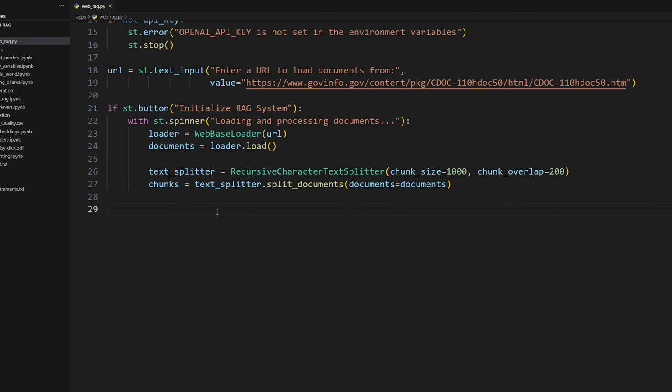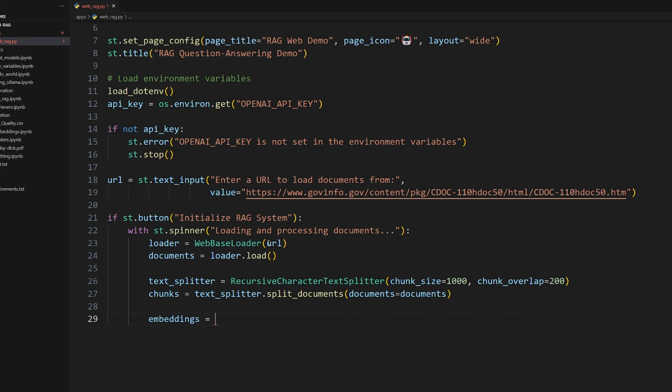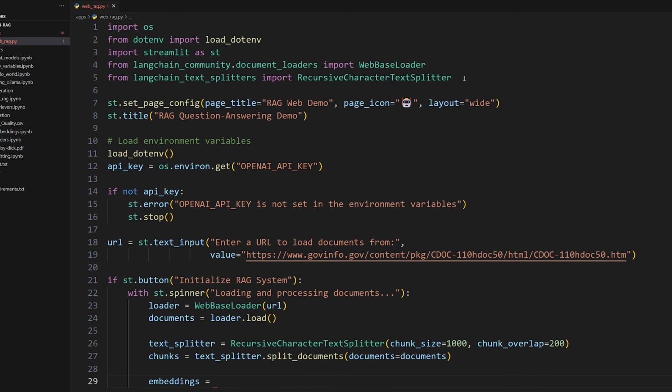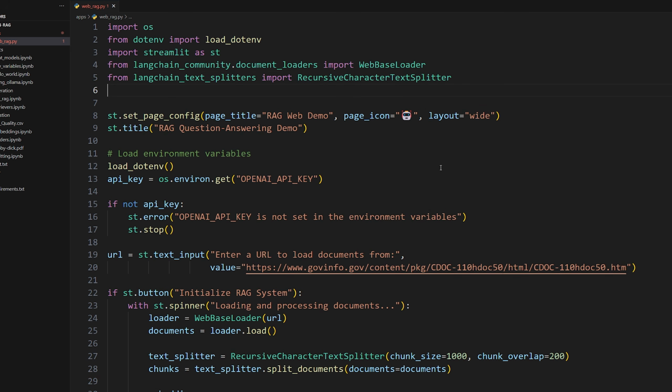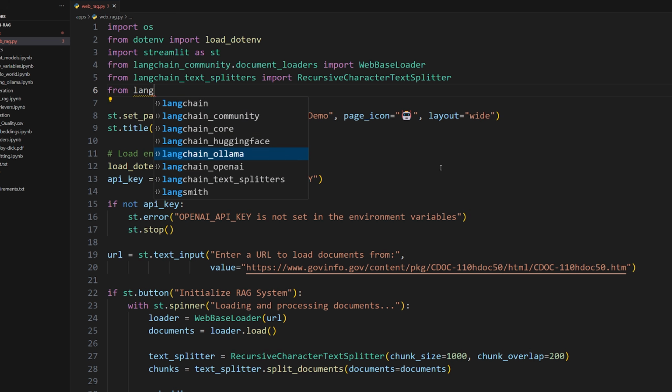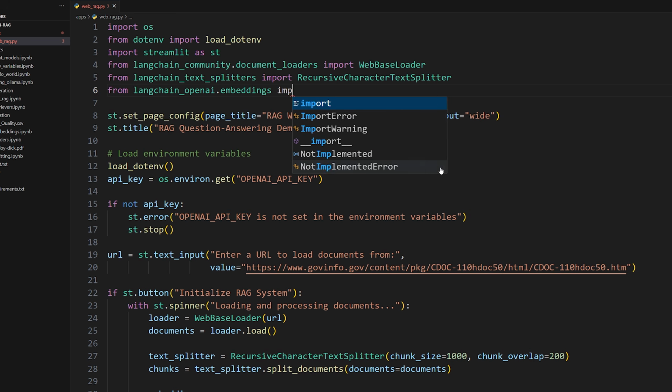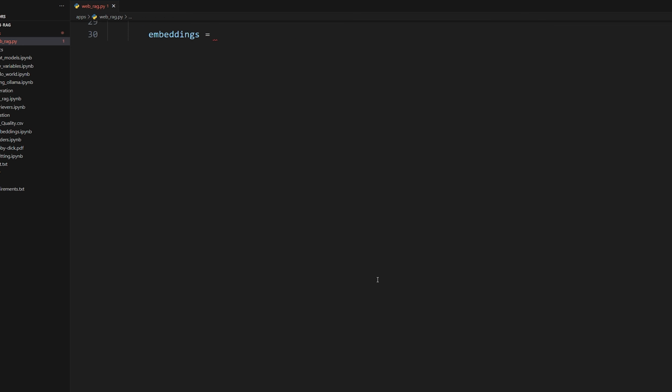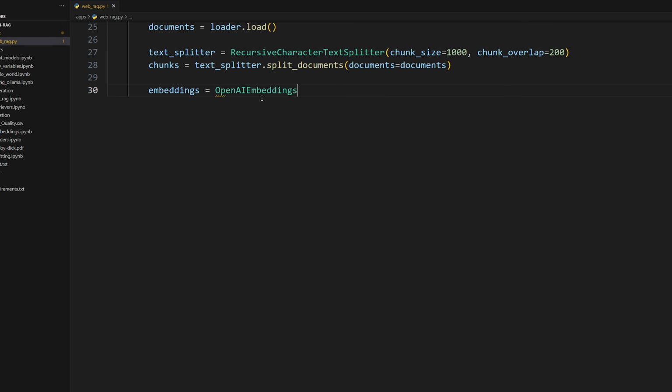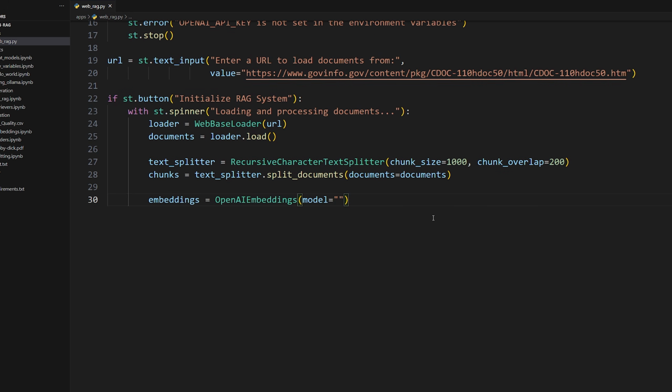After we chunk our text, now we want to store it in a vector store. So we'll need to choose an embedding model for that. So we'll do embeddings is equal to, and you could use whatever you want. We learned there's a bunch of different providers for that, but I want to use the OpenAI embeddings because they're pretty good. They're fast as well to calculate since you're using their machines, not ours. So we're going to do from Langchain OpenAI dot embeddings import OpenAI embeddings. So now down here we can do OpenAI embeddings. And one of the OpenAI embedding models that we learned about is text embedding 3 small. You could also do larger if you want to.